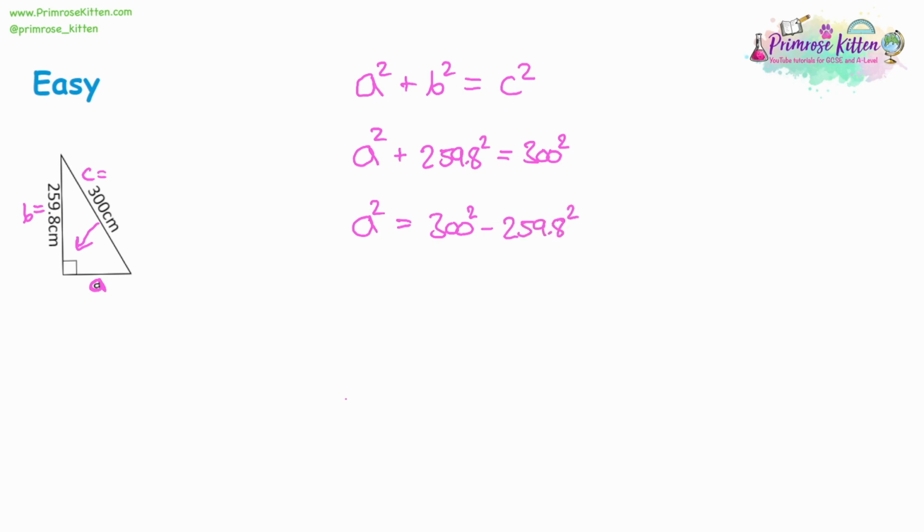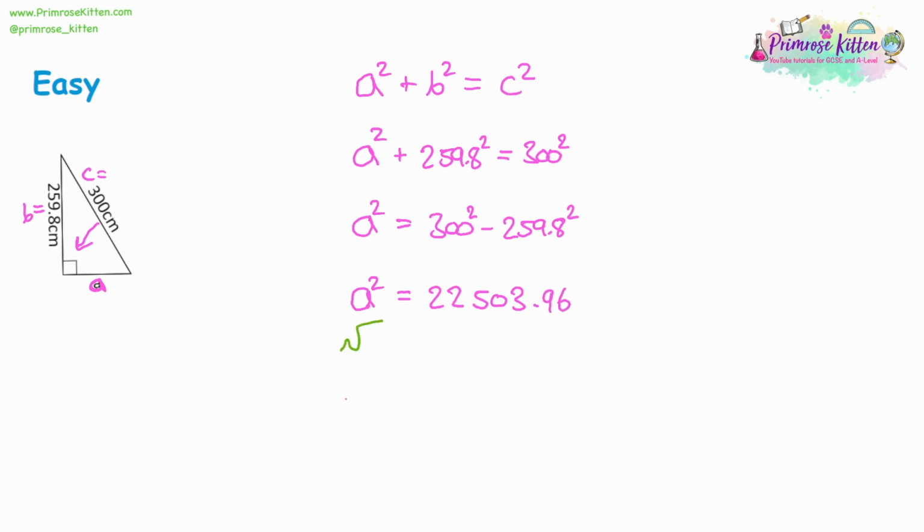So by rearranging, making a the subject, this is now going to be a takeaway question, not an add question like the previous one. Now we can take 300 squared, take away 259.8 squared, and that's going to give us, for a squared, 22,503.96. So again, think about your solving equation skills.